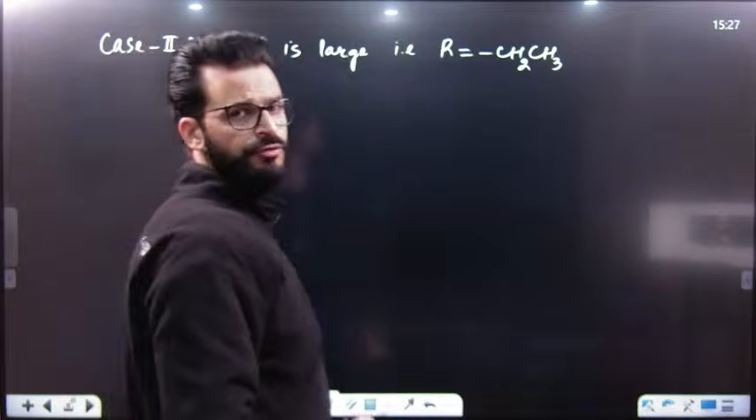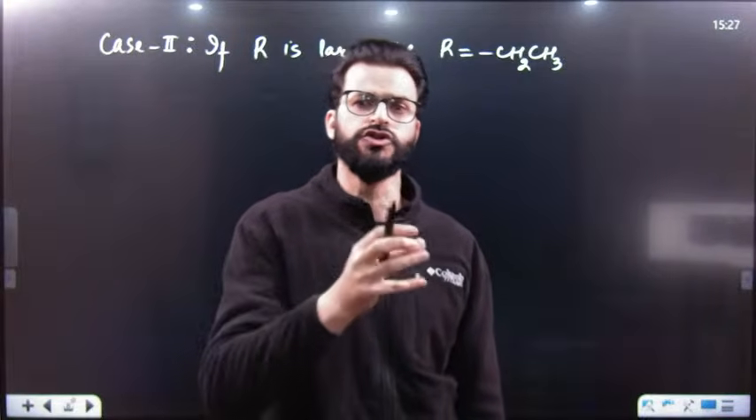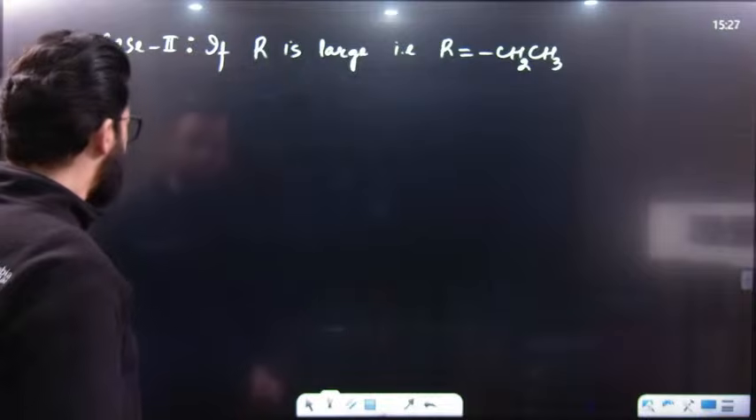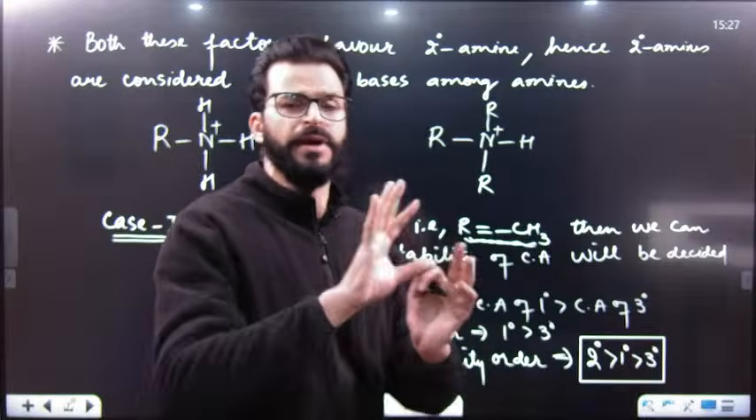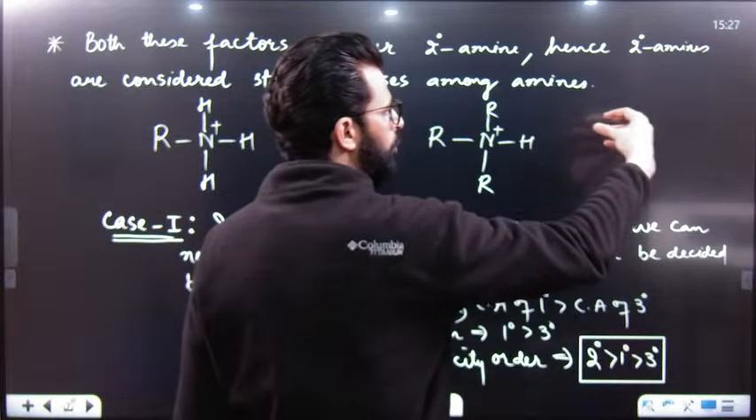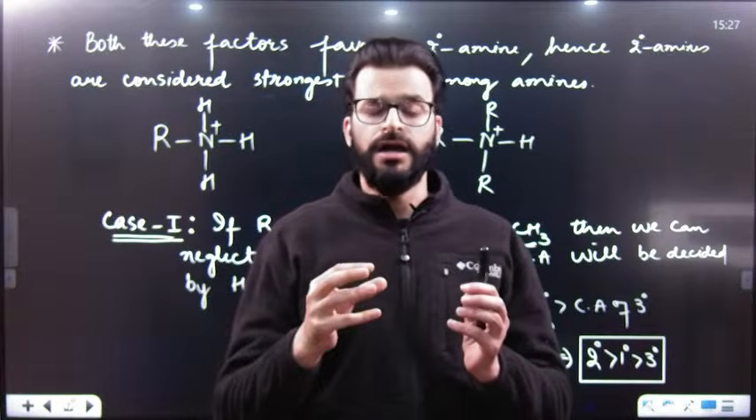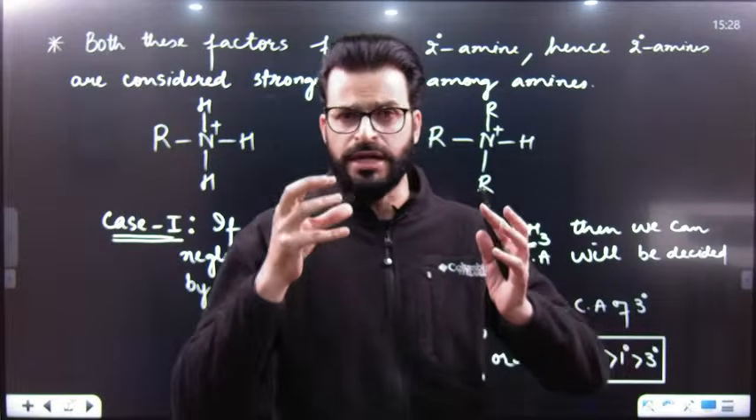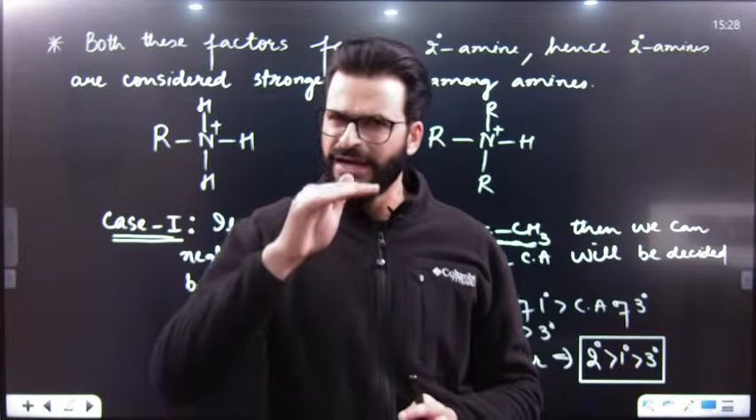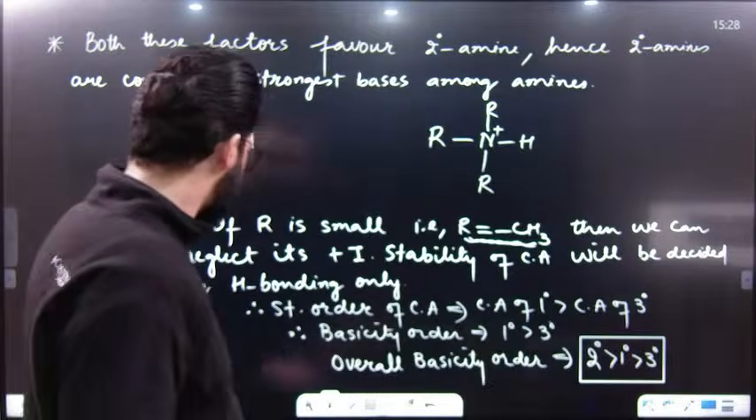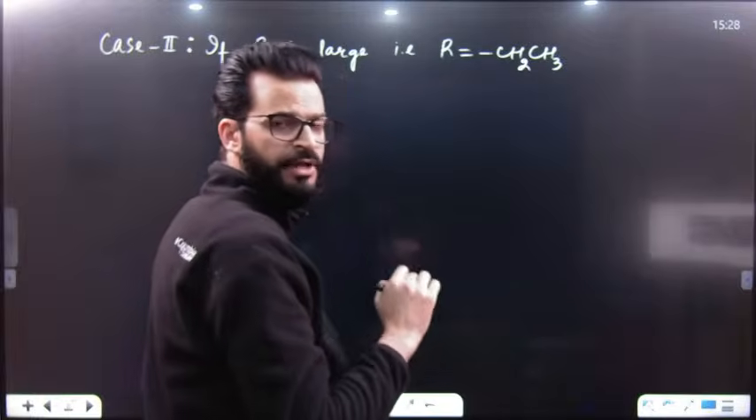Now, another factor is what we call hydrogen bonding. Remember, if R is large, that means R in comparison to methyl is now bulky. Have a look. If this R value is bulky, its electron cloud will repel the electron cloud of the water molecule which will come to form hydrogen bond. Hence, there will be lesser hydrogen bonding, or the extent of hydrogen bonding will be very less because of steric repulsion.